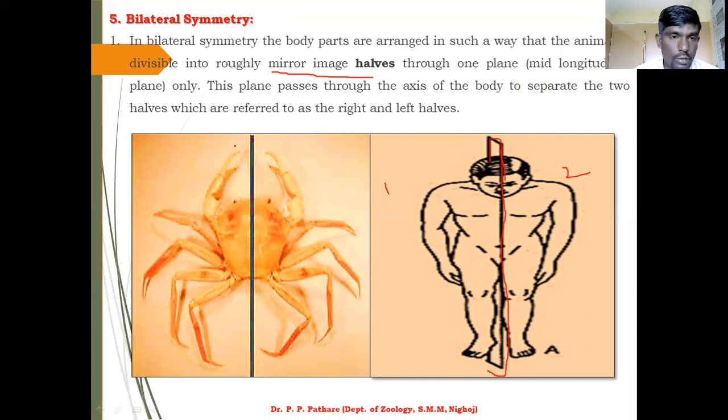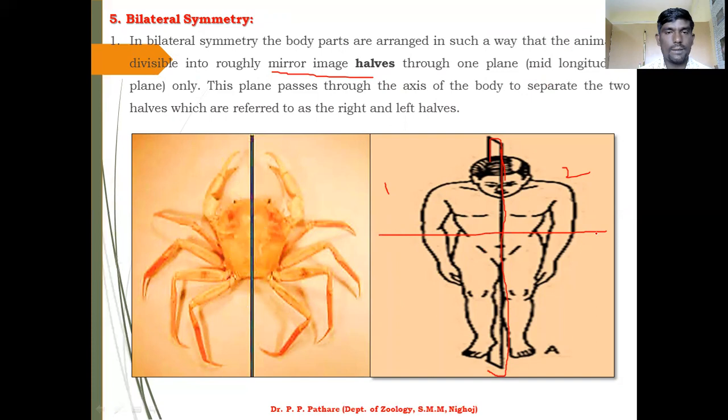animal body. Now here, this is a human being, this is a crab. If you divide it, again you get equal halves of the body, only by the mid longitudinal, vertical axis. By using the vertical axis you can divide it. If you use the horizontal, you are not able to get the same equal parts. Do you understand?